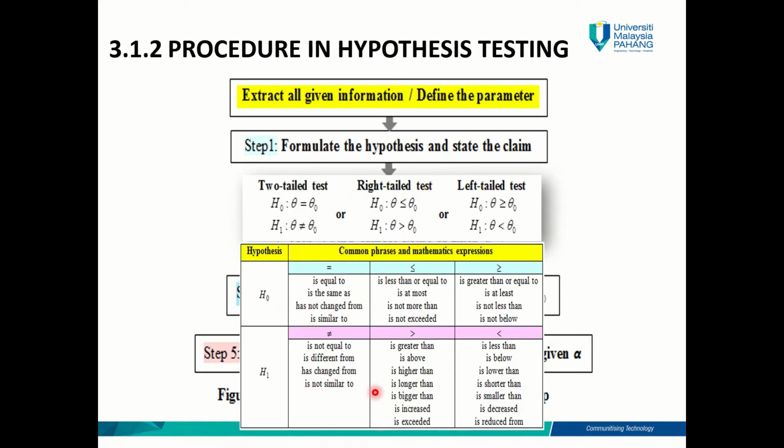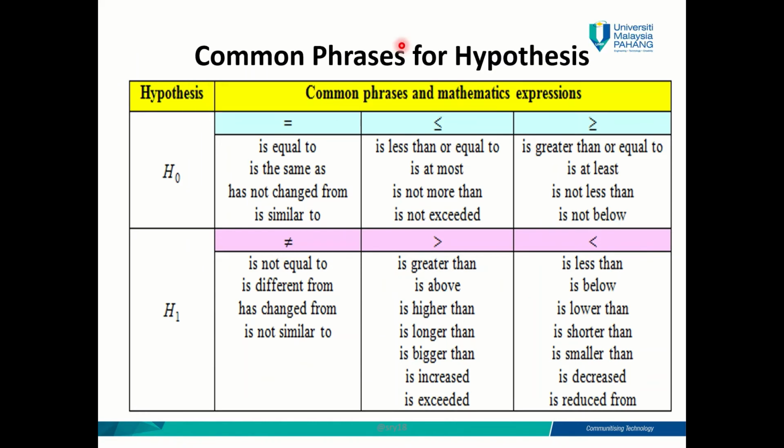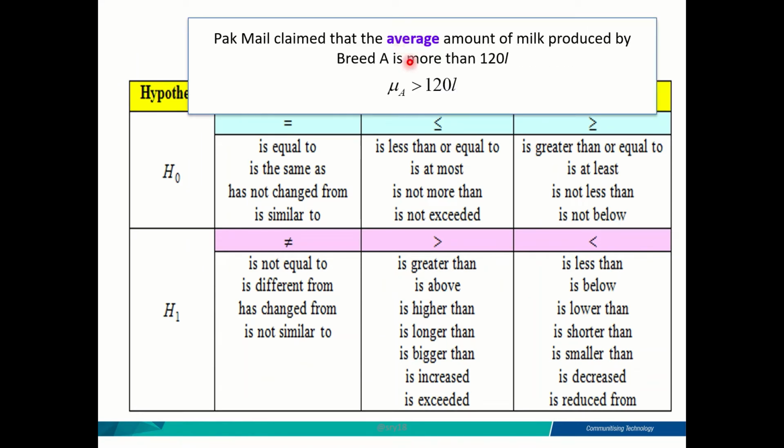Okay, so this is the table that you can use as your reference to choose which mathematical expressions best represent your claim. Like Pak Mail just now, his claim involved average, correct? So that's why I use the notation mu for average.